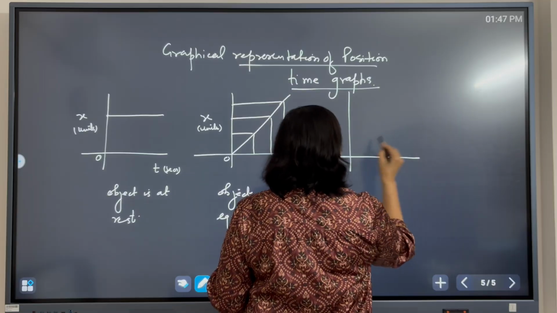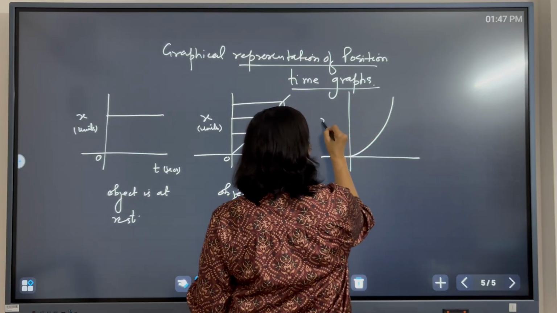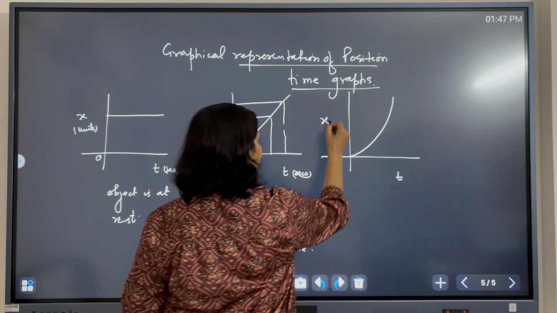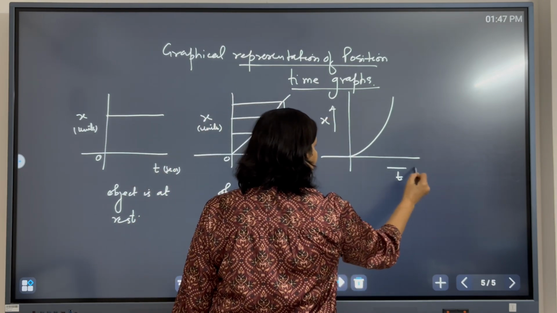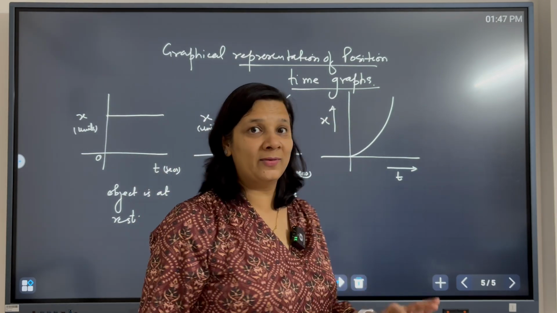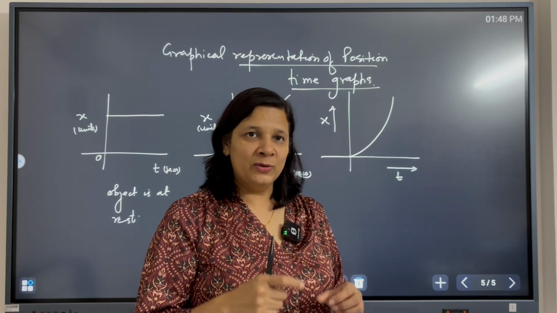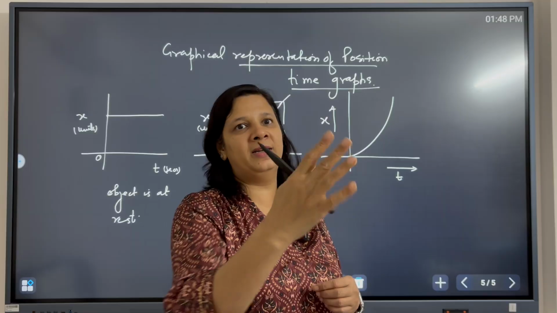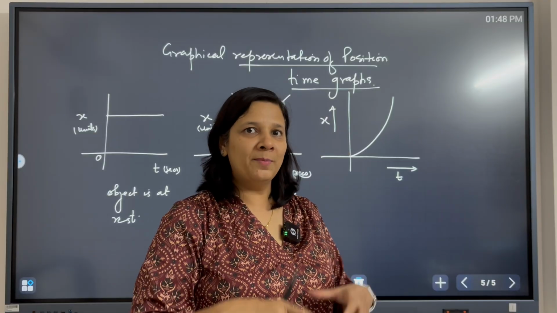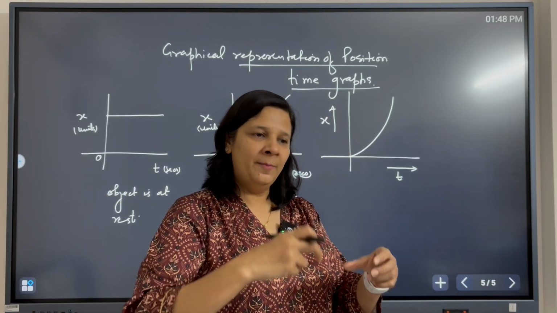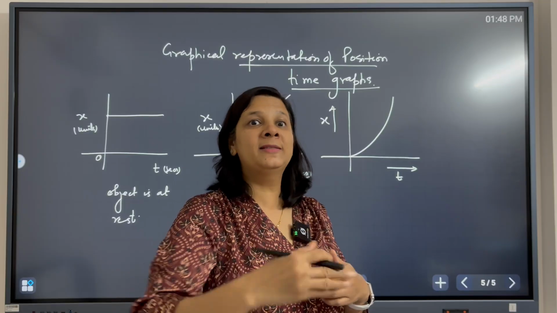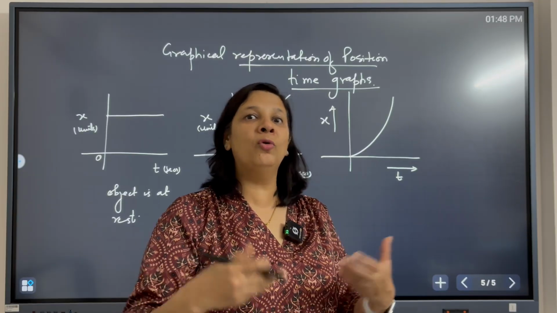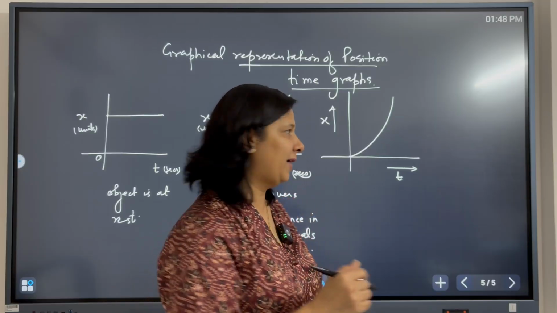Okay. Next, if I have this kind of position time graph, what is the meaning of this graph? The object covers unequal distance in equal intervals of time. So for example, in 1 hour it has covered 50, but in the next half an hour it has covered 50, right? The amount of distance covered in equal intervals of time is different. It is increasing. The object is covering more distance in equal intervals of time.